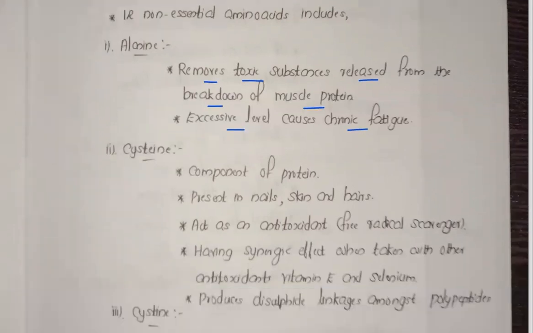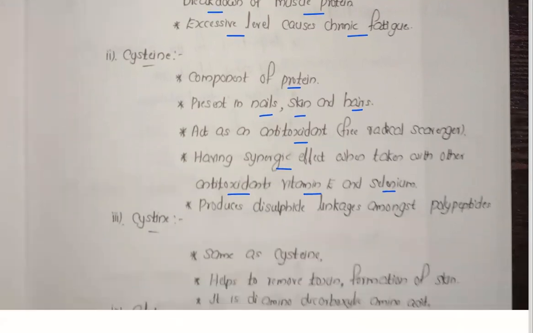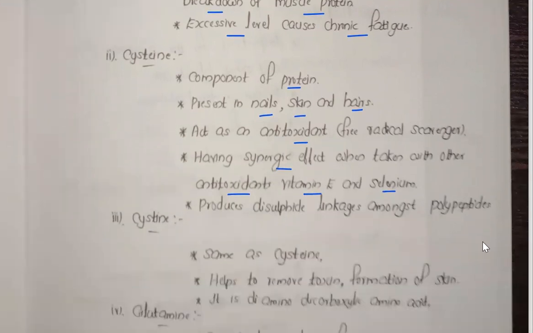Now come to the next non-essential amino acid, that's cysteine, a component of the protein in nails, skin and hair. It's also an antioxidant and free radical scavenger, having a synergistic effect when taken with other antioxidants like vitamin and selenium. So it has more effect when it is taken along with vitamin E and selenium.